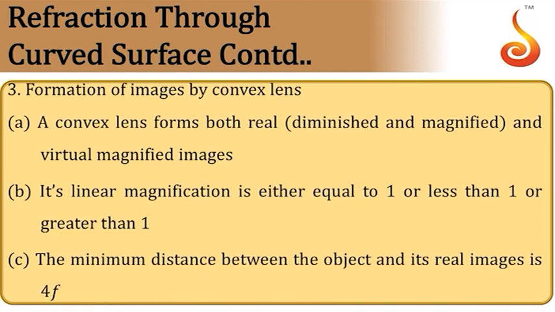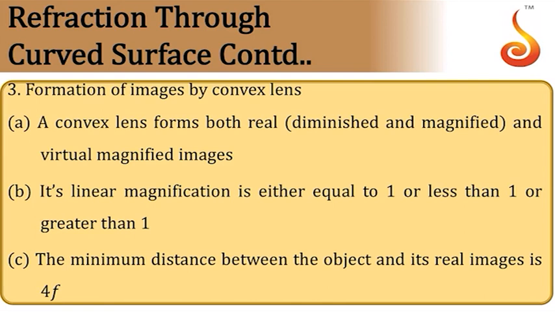Proceeding further, formation of images by convex lens. So lens is an optical medium which is bound by two surfaces. Out of the two surfaces, at least one of them is spherical or cylindrical. So if it is spherical, it is called spherical lens. In your syllabus only we have spherical lenses. Otherwise we have cylindrical lenses. In case of spherical lens, the most commonly used are convex lens, concave lens, plano-convex and plano-concave lens.